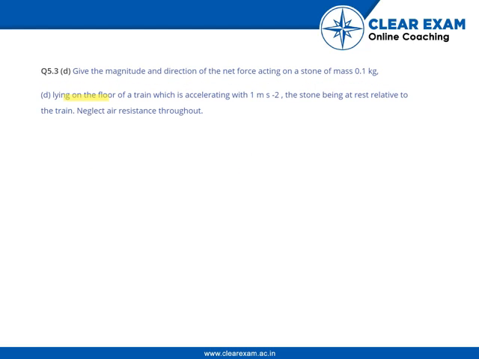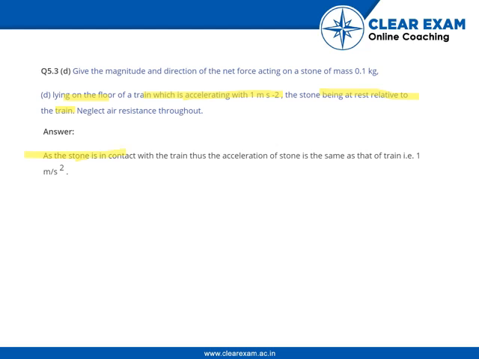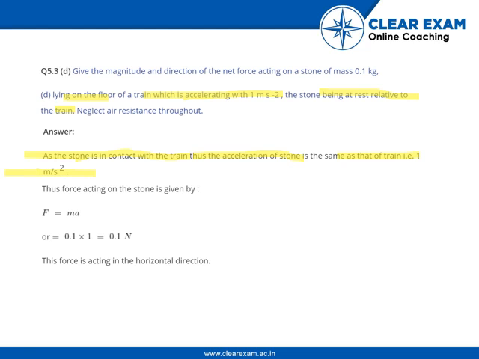In the fourth case, the stone is lying on the floor of a train which is accelerating with 1 meter per second square, the stone being at rest relative to the train. As the stone is in contact with the train, the acceleration of the stone is the same as that of the train, that is 1 meter per second square. Thus, with the formula force is equal to mass times acceleration, that will be 0.1 times 1, that is 0.1 Newton. This force is acting in the horizontal direction.